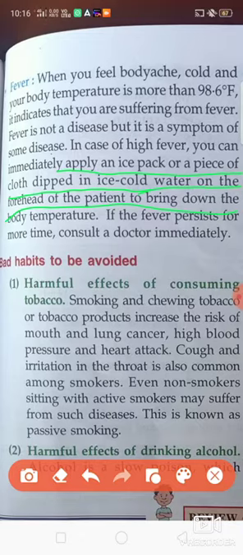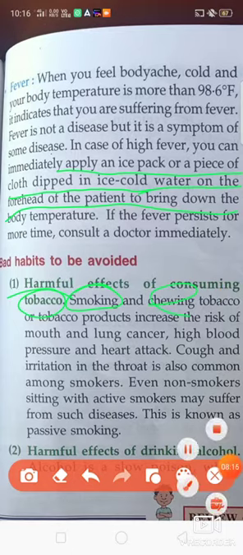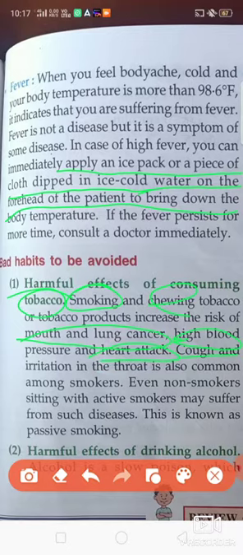Now the bad habits which should be avoided. First bad habit is the consumption of tobacco. Some people are in the habit of smoking, or chewing tobacco. If a person has such a habit, there may be a chance of increase of mouth or lung cancer, high blood pressure, heart attack, cough, irritation in the throat. So the first habit that should be avoided is that the person should not consume lots of tobacco.